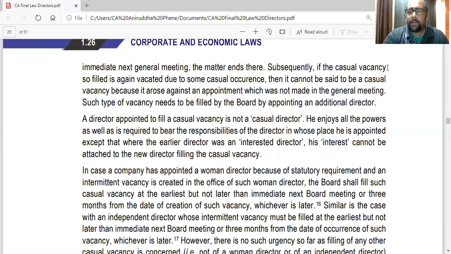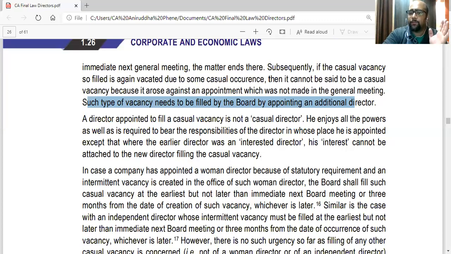Subsequently, if the casual vacancy is so filled, and this casual vacancy so filled is vacated due to some casual occurrence, so that person also vacates, then it cannot be said to be a casual vacancy because it arose against an appointment which was not made in general meeting. Such type of vacancy needs to be filled by board by appointing additional director. So in that case, board can appoint additional director, but not a person in casual vacancy. So they cannot fill the vacancy actually by this section. They will have to go by section 161 subsection 1, that is additional director.